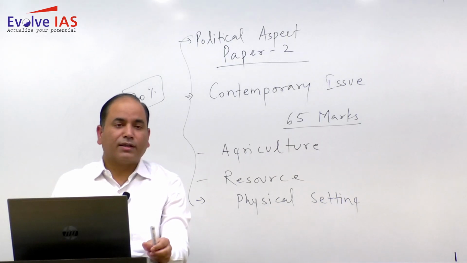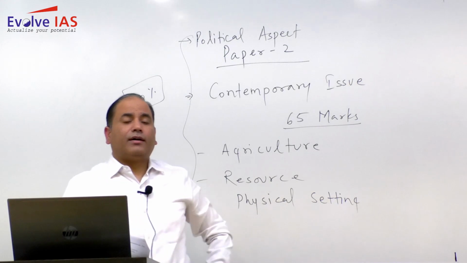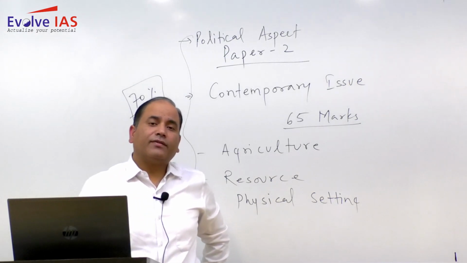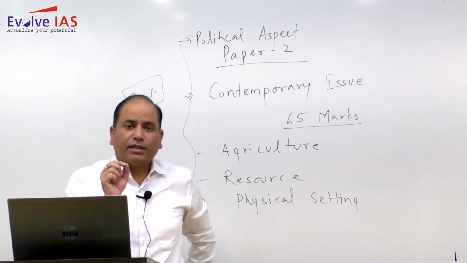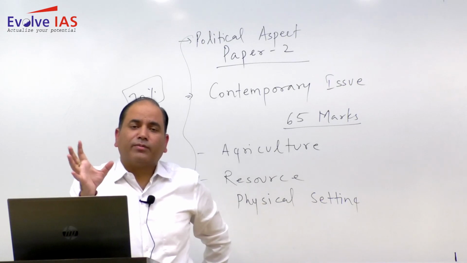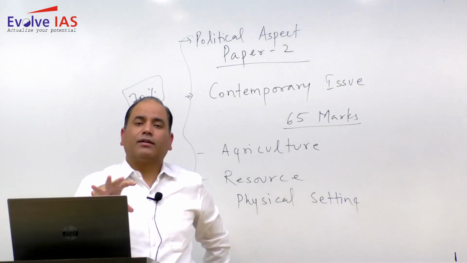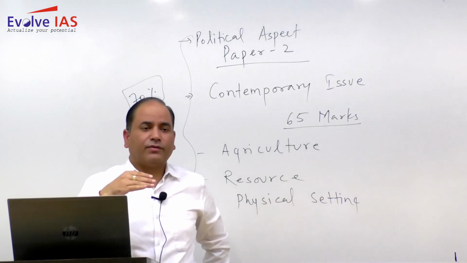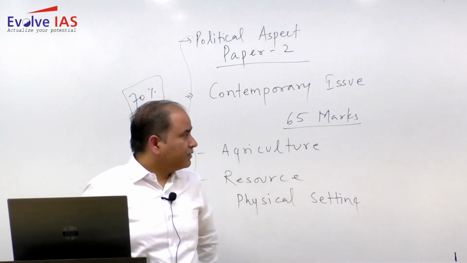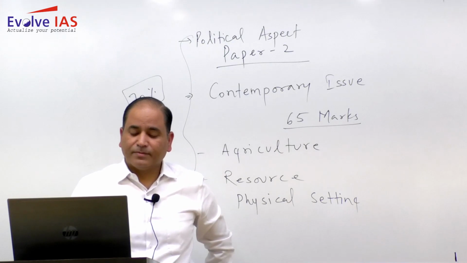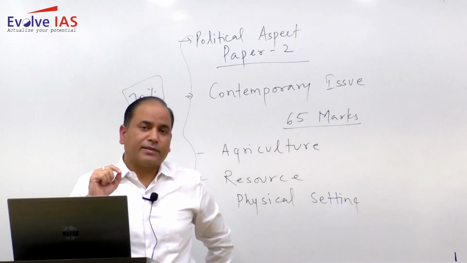Moving to the next question, that is, how do physiography and climate of India explain the biological diversity of the country? So again, it is checking your physiographic knowledge, but basically this is also a question which is from the contemporary issues, but I have not counted this question as a part of the contemporary issues, because if it were counted, आपका जो 65 है, that will become 75. Anyway, how do physiography and climate?